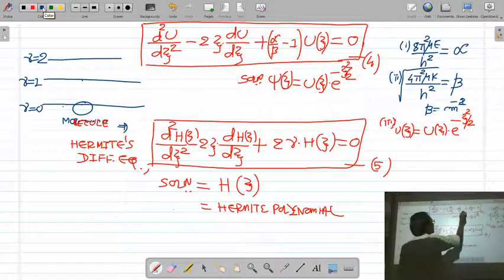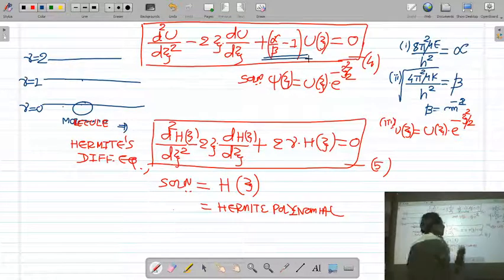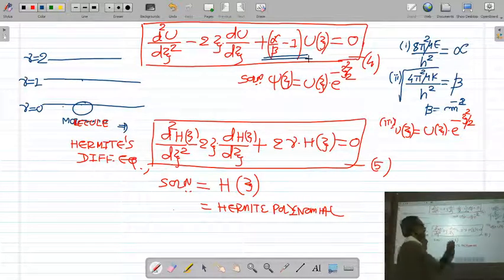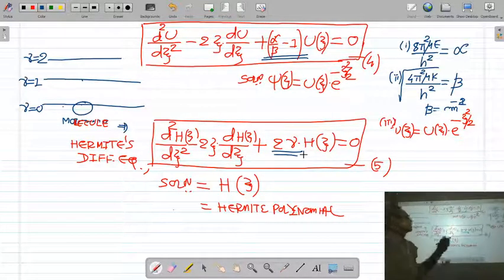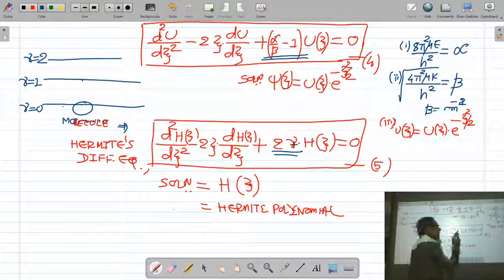In our equation, we have alpha upon beta minus 1. In Hermite equation, we have 2 nu. So our equation becomes exactly identical to Hermite equation if and only if this alpha upon beta minus 1 is replaced by 2 nu.